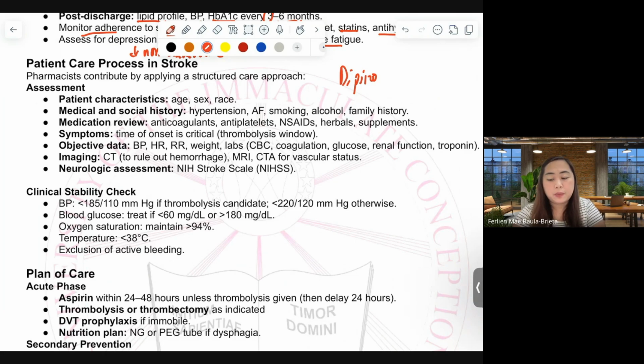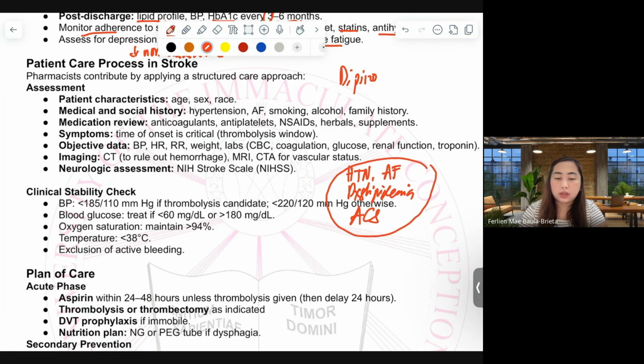Starting from prelim, we had hypertension, then atrial fibrillation, then dyslipidemia and acute coronary syndrome. The ultimate complication all of this can cause is stroke.